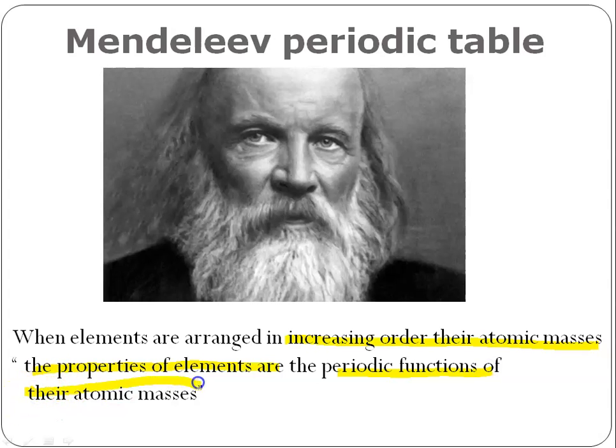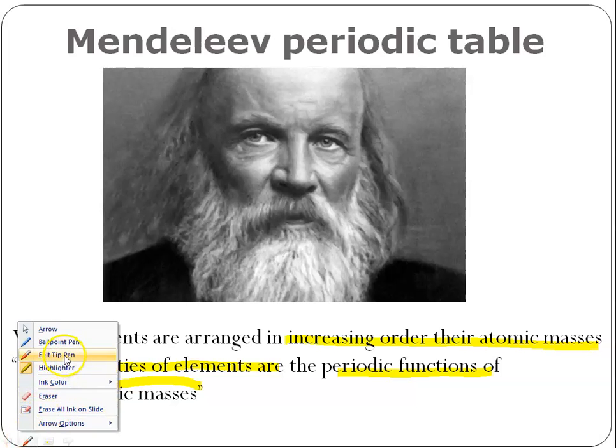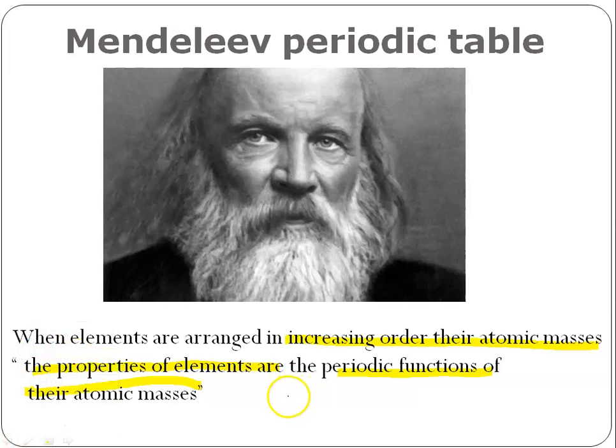Periodic functions means that after a certain fixed period, there is a repetition of the properties. After some time, we may find a repetition after the 8th element, then after the 16th element, after the 32nd element, like that.